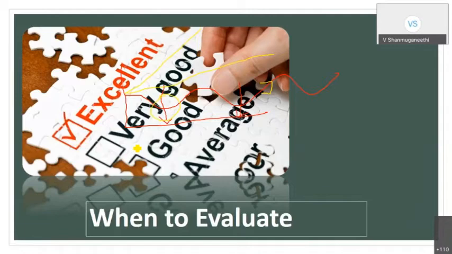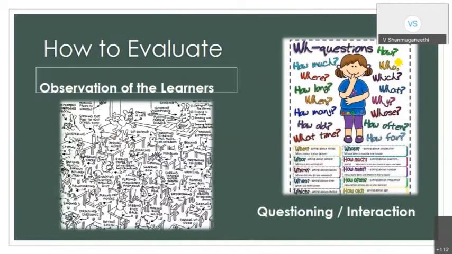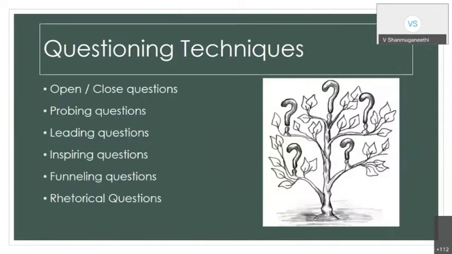The graduate attributes are nothing but a combination of these three, or any one in general. So what will happen? The graduate attribute is what we are assessing. We are assessing the overall outcome. At the end, the top level is the overall outcome. How cognitive, behavior and skill play their role, what to evaluate, and then how to assess, we have already discussed. There are two ways we can do it.